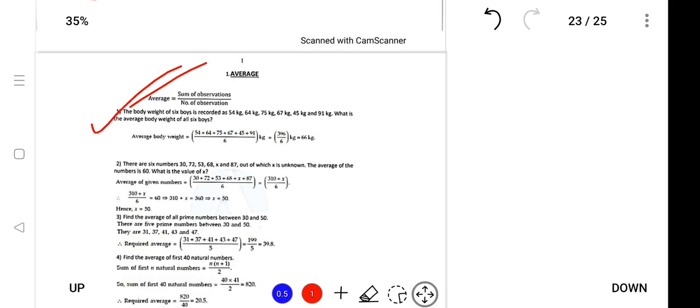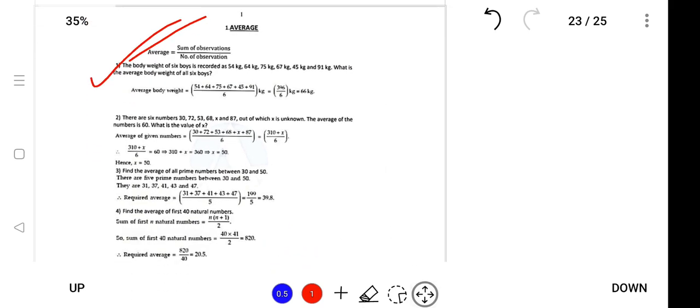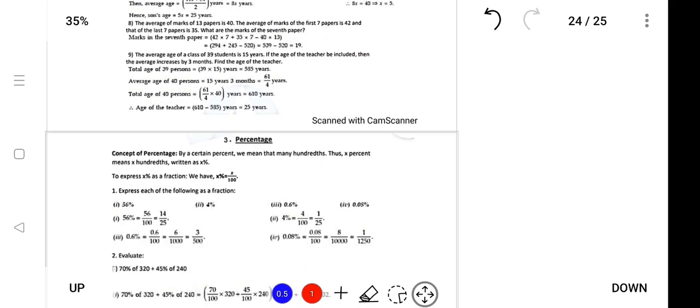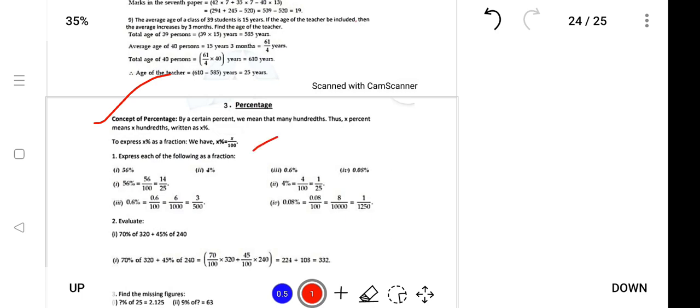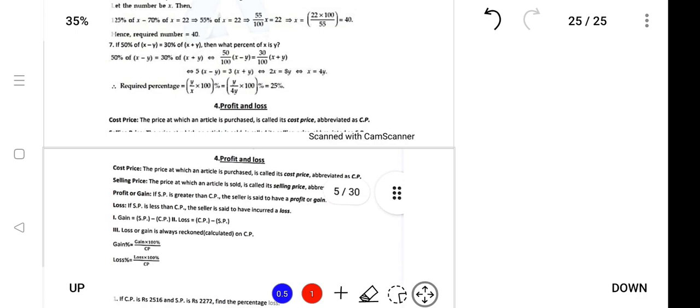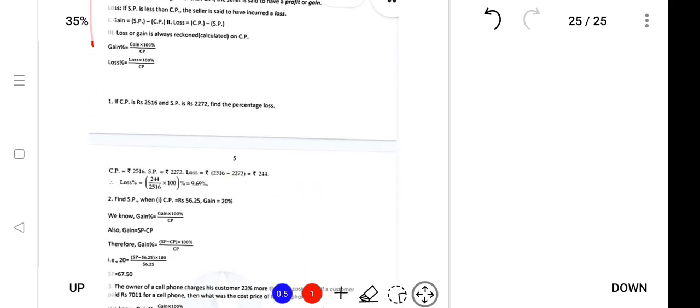So the aspirants will not miss much on this material. Next is percentage. Percentage will also be provided with an example, and from there we'll be providing the formula plus an example. So with this you'll be able to go through the material. Next is profit and loss. Profit and loss, you'll be provided with a formula as well as the example. For example, if cost price is 2,516 and selling price is 2,272, the percentage loss is like this.